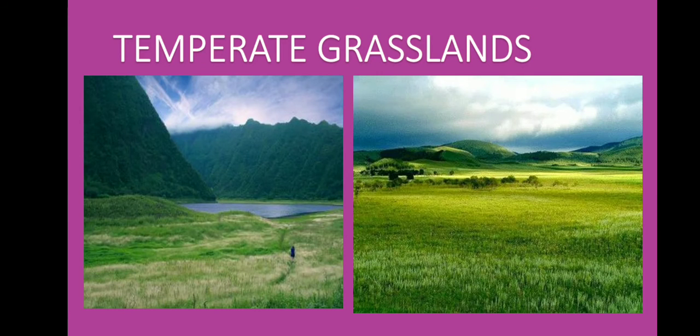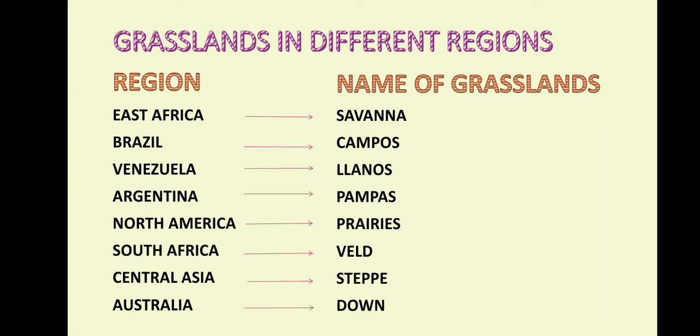Grasslands are known by different names in different regions, which is as follows. In East Africa, savanna grassland. In Brazil, Campos grasslands. In Venezuela, Llanos grasslands. In Argentina, Pampas grasslands. In North America, Prairies grasslands. In South Africa, Veld grasslands. In Central Asia, steppe grasslands. In Australia, Downs grasslands.